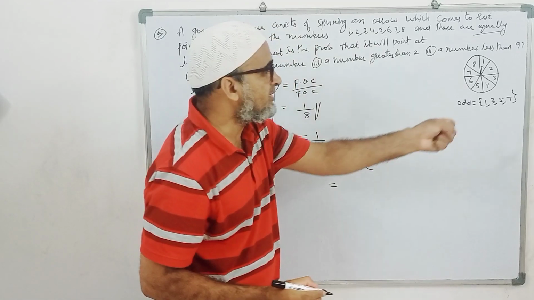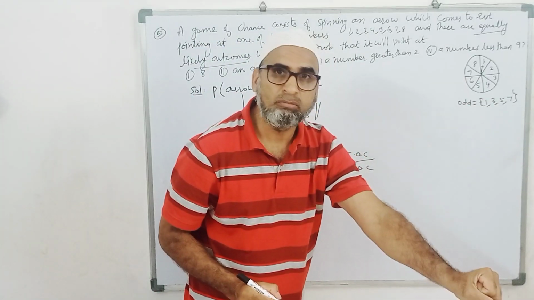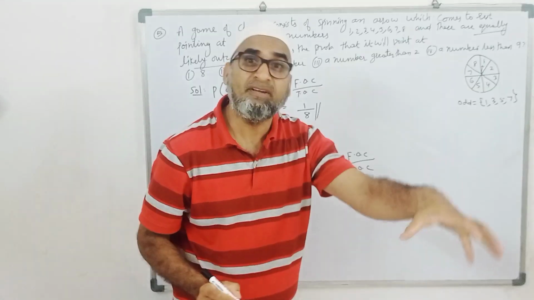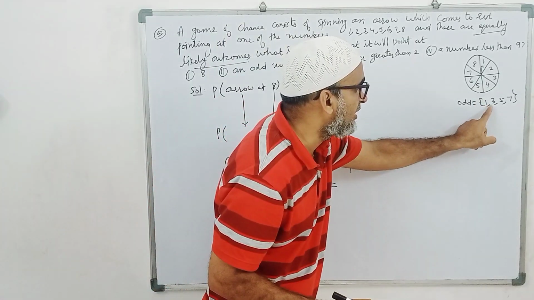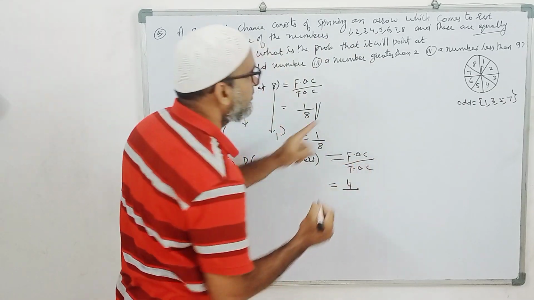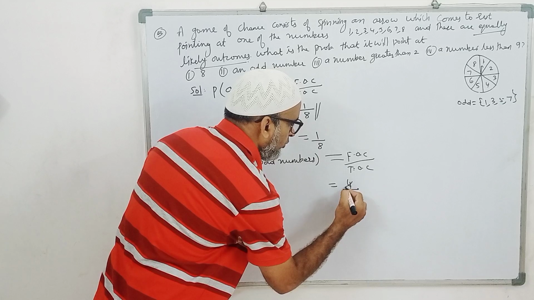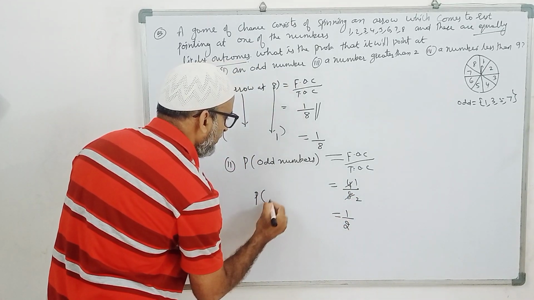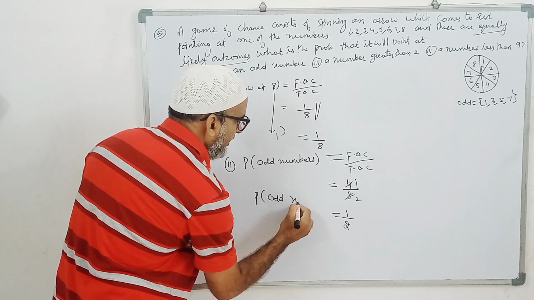Means the pointer may stop at 1, we don't know. It may stop at 3, it may stop at 5, it may stop at 7 also. So totally how many cases? 1, 2, 3, 4. So favorable outcomes are 4 by total outcomes 8. 4 ones are 4, 4 twos are 8, is equal to 1 by 2. This is the probability of the pointer stopping at odd numbers.